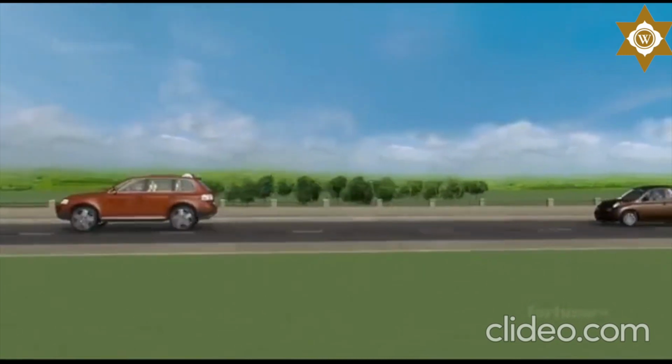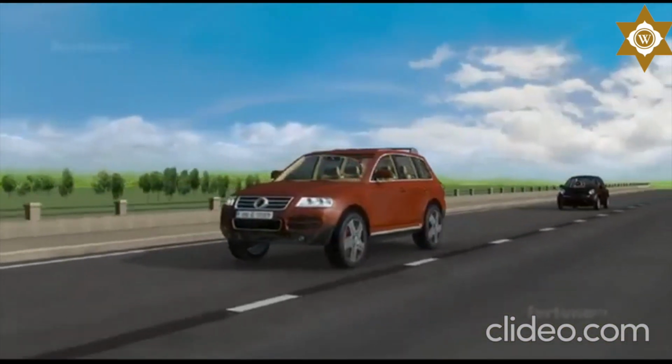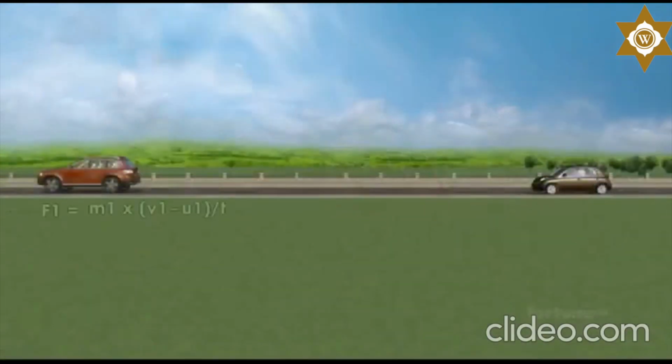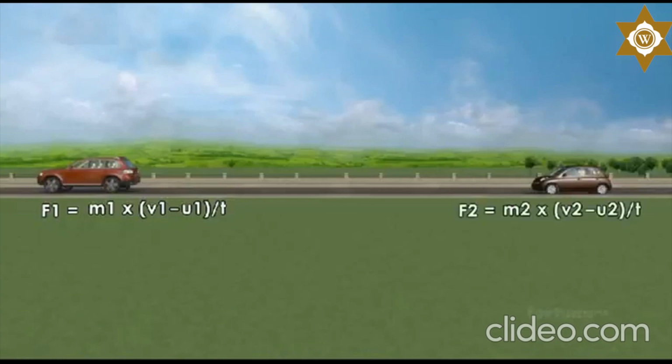Force is the product of mass and acceleration. In our example of the collision, the force on the bigger car will be expressed as F1 is equal to m1 into v1 minus u1 by t, with t representing time. The force on the smaller car during the collision will be expressed as F2 is equal to m2 into v2 minus u2 by t. According to Newton's third law, each action has a reaction that is equal and opposite, meaning the forces can be expressed as F1 is equal to minus F2.